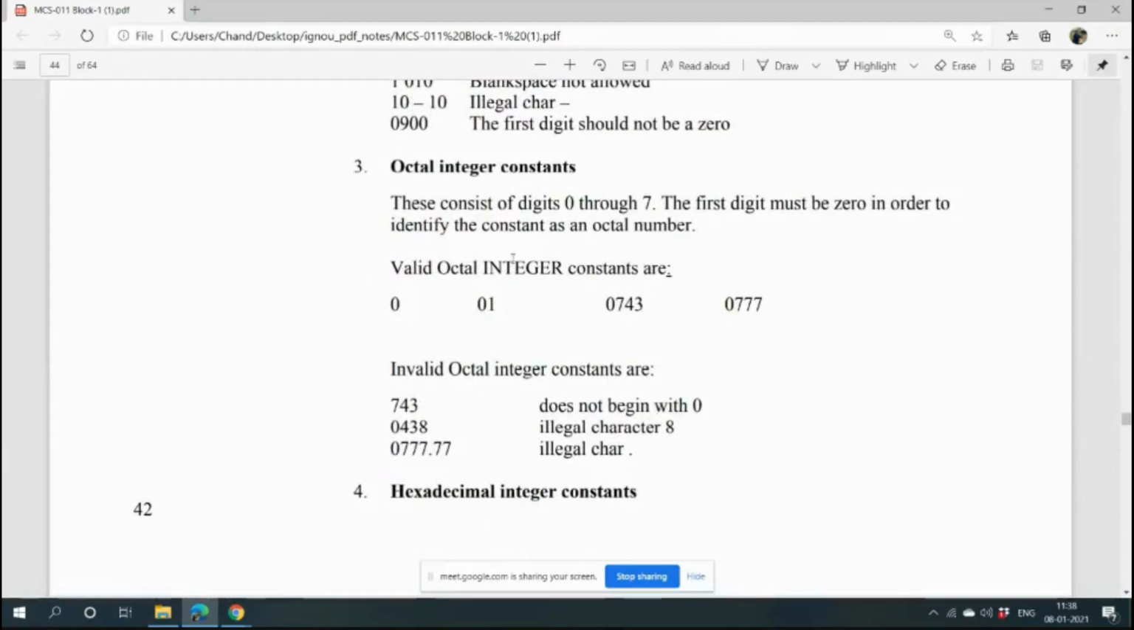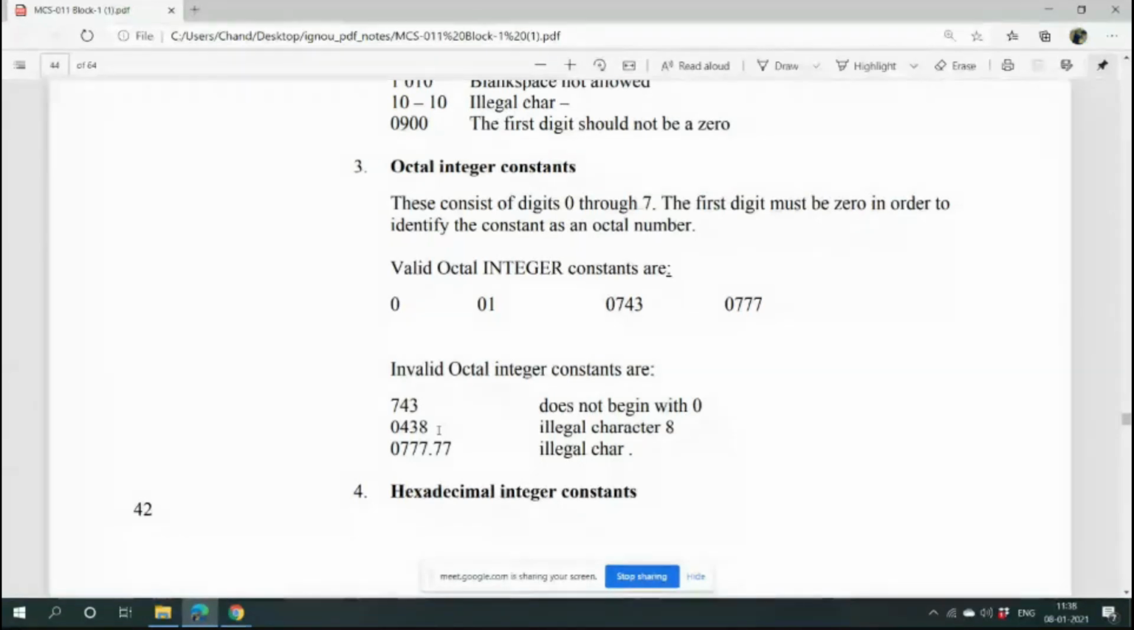All octal integer constants need to start with 0. So if 0 is not given in the first place, it is not valid. But here 0 is given, still it is not a valid octal constant. Why? Octal numbers will not have 8 in them. It will be only from 0 to 7.